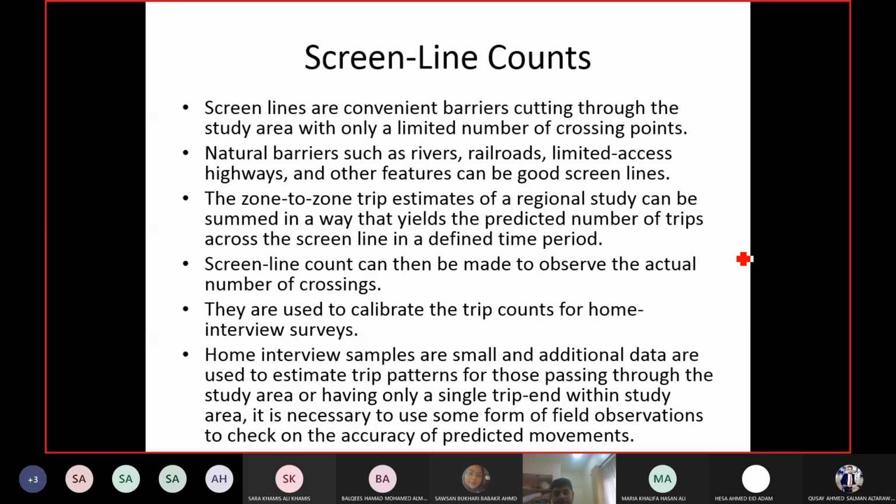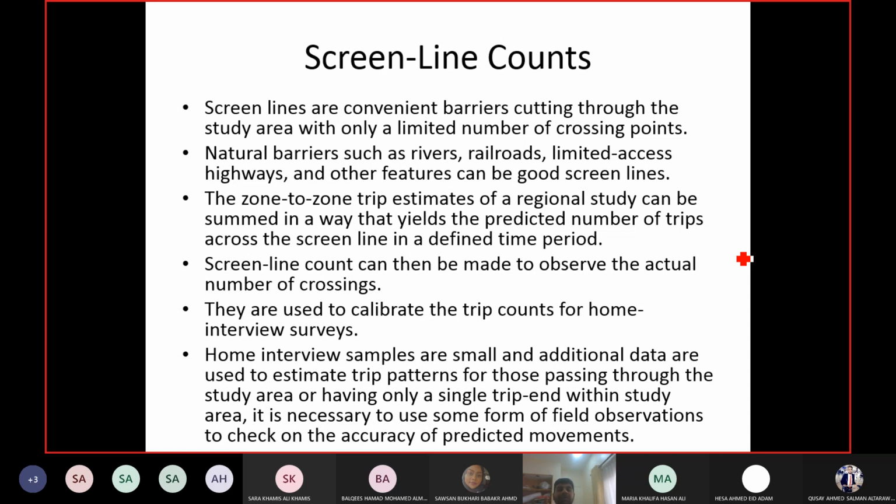Do some interview studies in the area, collect a sample, then go to the crossing points of the screen line and collect the actual number of vehicles crossing the screen. Then you prepare the matrices and do the calibration like I showed you at the start today. That one was for 4 zones; for a screen line, it will be for 2 zones only.